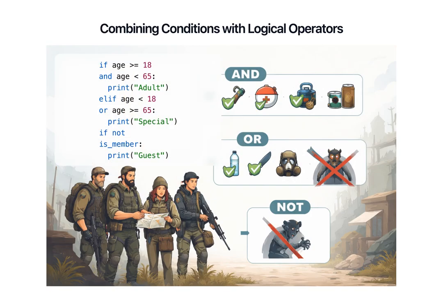Logical operators such as and, or, and not enable the combination of multiple conditions. They help create more flexible and powerful decision-making structures in code.